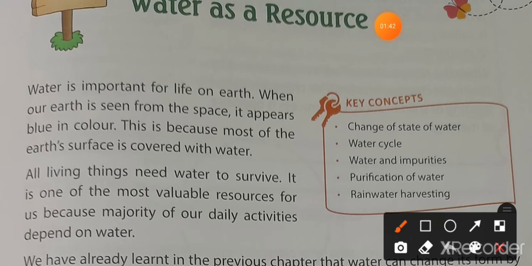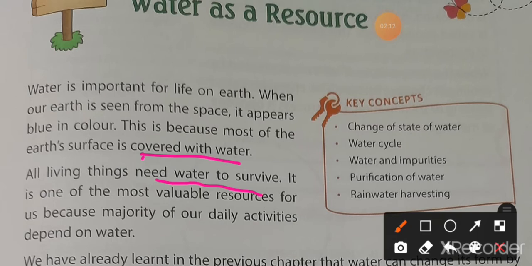Dear children, you all know that water is very important for life on the earth. Our earth is seen blue from space. It is because most of the earth is covered with water. That's why our earth looks blue from space. All living things need water to survive, like animals, plants and human beings.